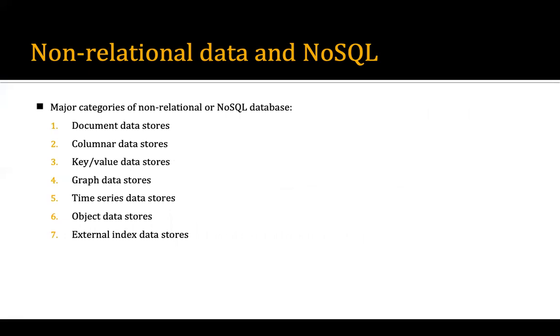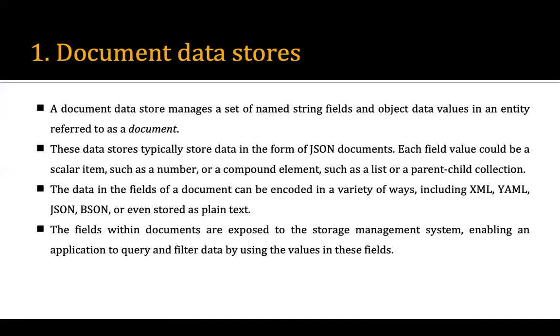The major categories of non-relational or NoSQL databases are document data stores, columnar data stores, key value data stores, graph data stores, time series data stores, object data stores, and external index data stores. So we have these categories of non-relational or NoSQL. The first one is document data stores. A document data store manages a set of named string fields and object data values in an entity referred to as a document.